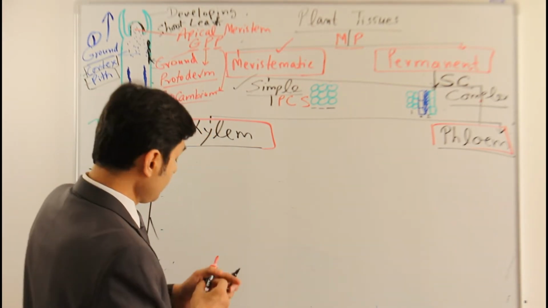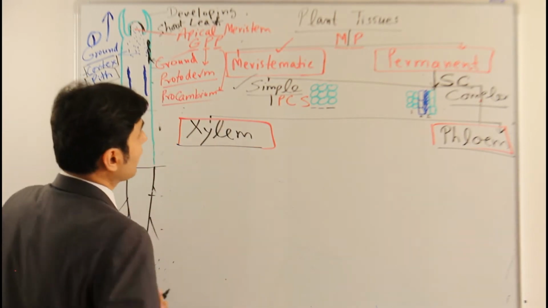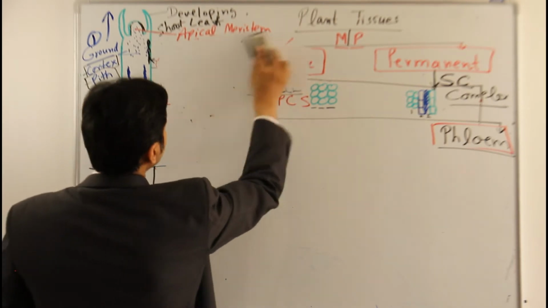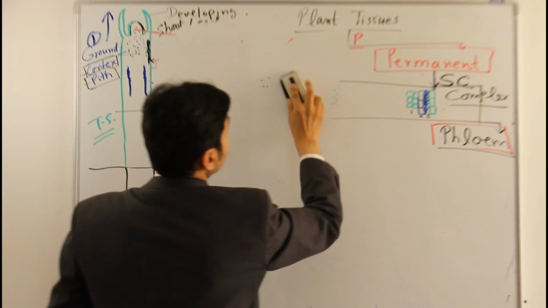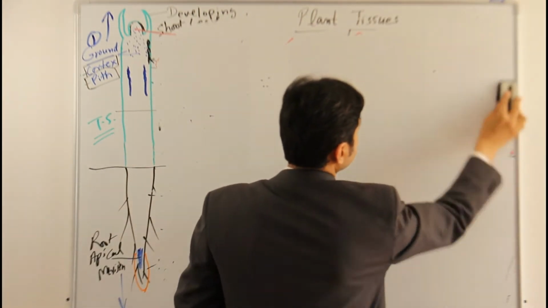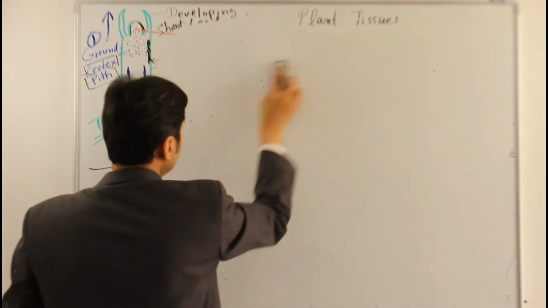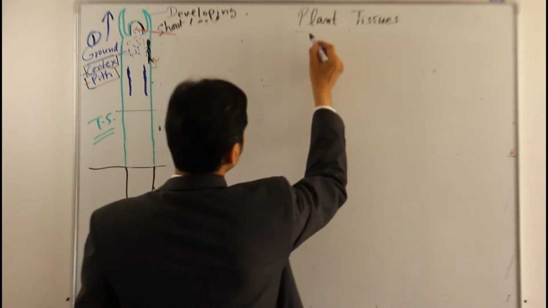So permanent complex tissues are of two types, xylem and phloem. I'll erase this and write here because I'll need some space. So it is the plant tissues.